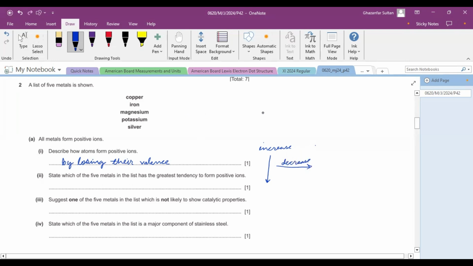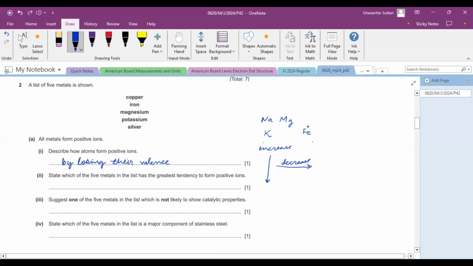So if we arrange sodium, magnesium in the periodic table, and potassium is here, while copper, iron, and silver are not in the groups, they are in the d-block. If you see their arrangement in the periodic table, you will find iron first.